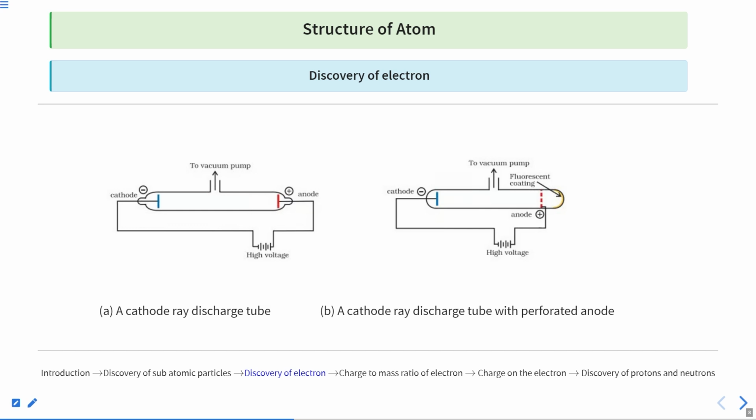The atom is getting ionized. Here's what is happening: the atom is getting ionized, meaning it is releasing its electron. The gas which is present there must be made up of atoms, and those atoms, upon applying high voltage, are releasing electrons. Clear? And those electrons are called the stream of particles. Those stream of particles hit the fluorescent coating, which gave us the idea that we have some particles inside the atom also.